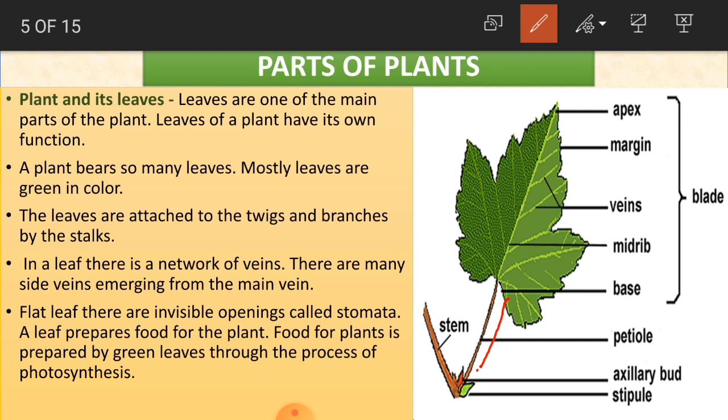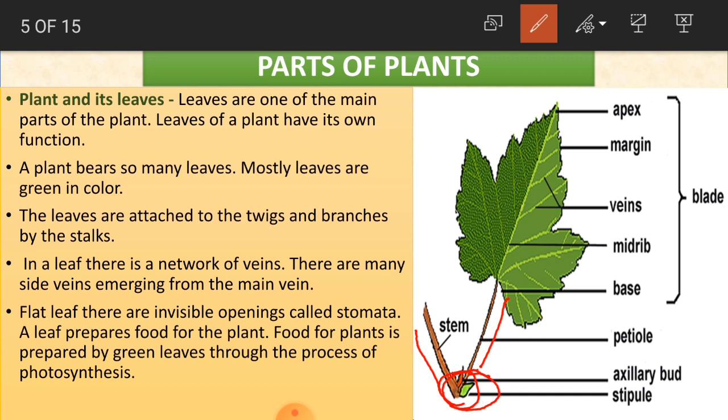So what is a stalk here? It is just the attachment of the leaf. If you see, we have a stem here, and for this stem the leaf has grown here, and this part where it has taken the support is called the stalk. We'll call them stalks.